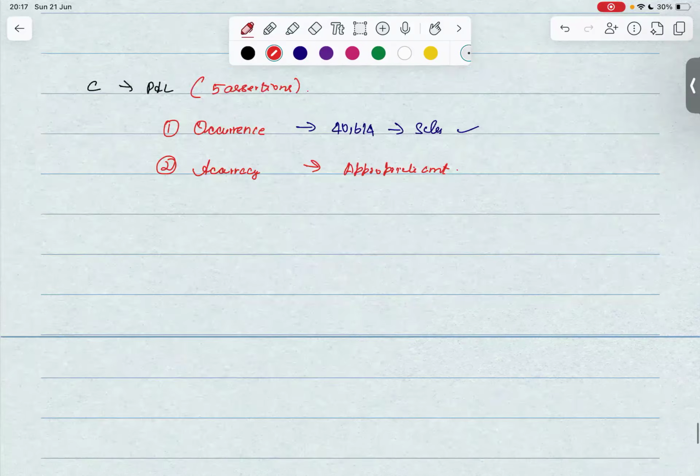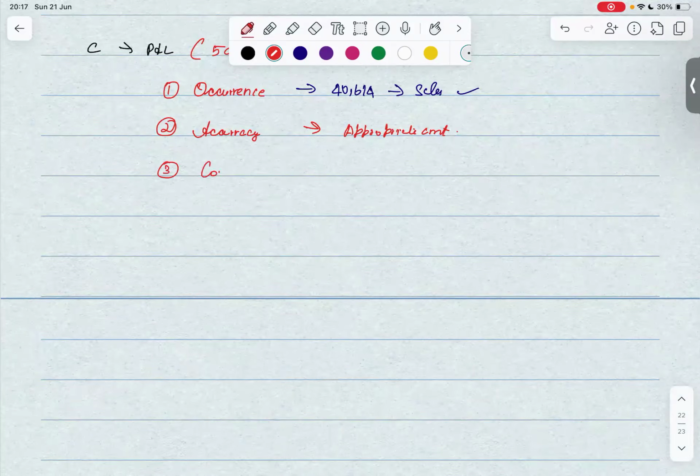Okay. Number 3 is completeness. That is, all this revenue from operations, whatever should have been accounted, is accounted. The 4th one is cutoff.